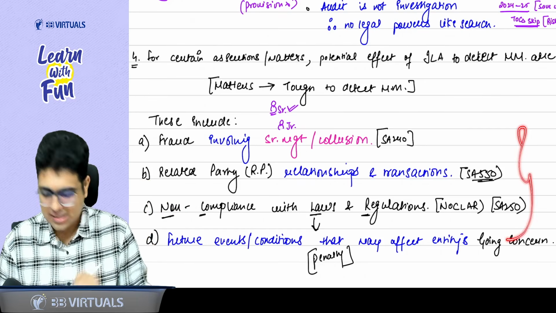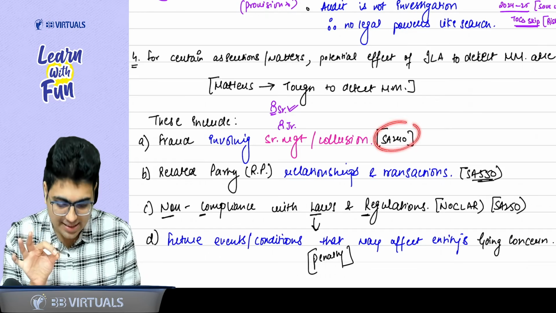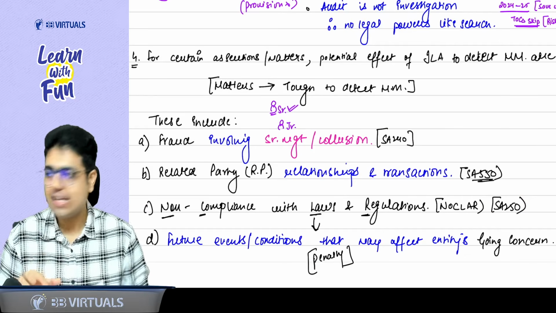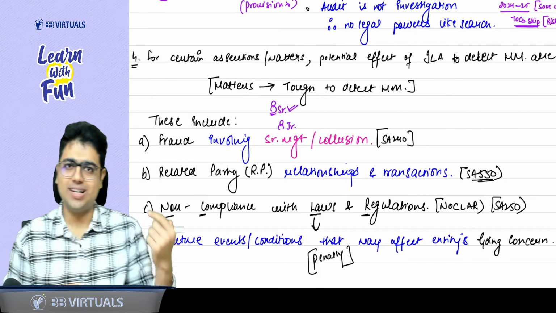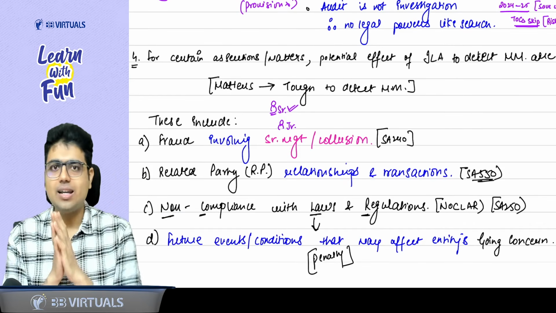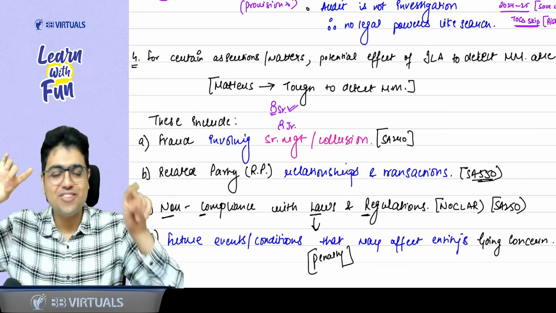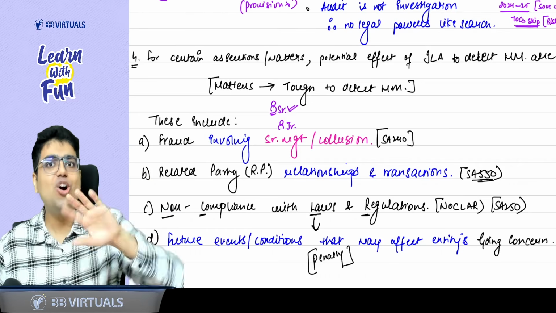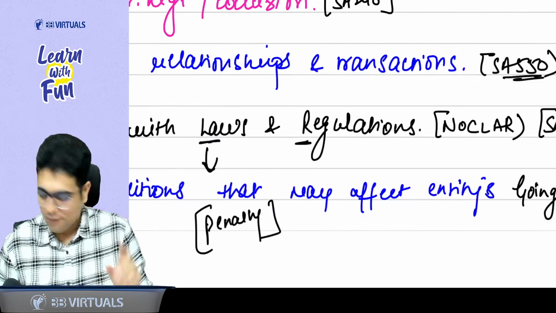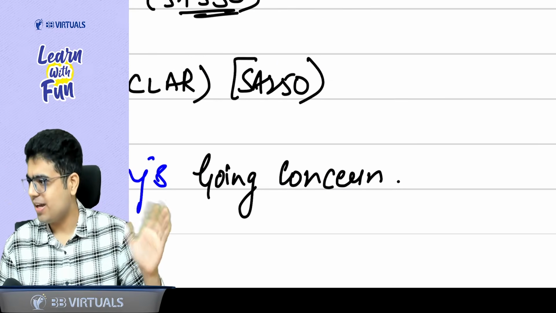I will request you, please remember these 4 points, because when we revise SA 240, SA 550, 250 and 570, this concept will be interlinked. A very basic, easy way to remember these 4 points is: generally an entity does the fraud with a related party. When the entity is doing the fraud with a related party, is it compliance with law or non-compliance with law? Sir, it is non-compliance with law. And with every non-compliance, what will come? Penalty. And such a heavy penalty that the entity's going concern will be affected.